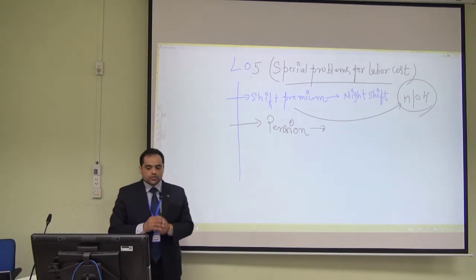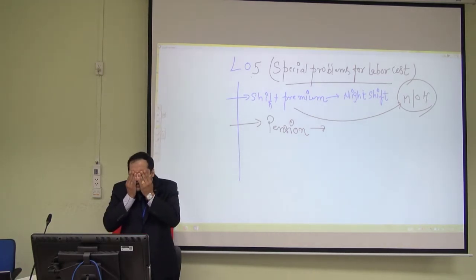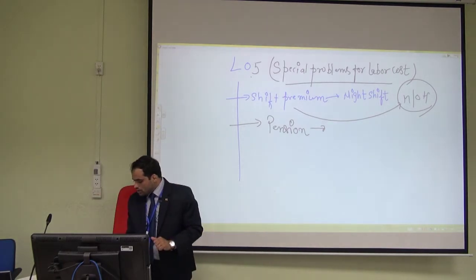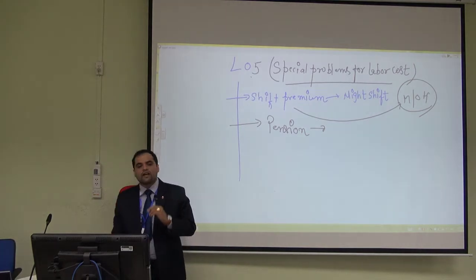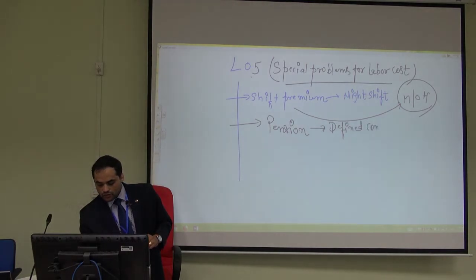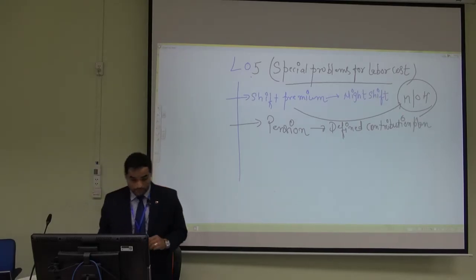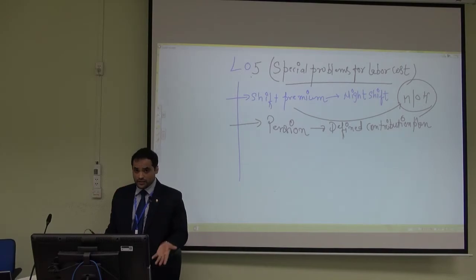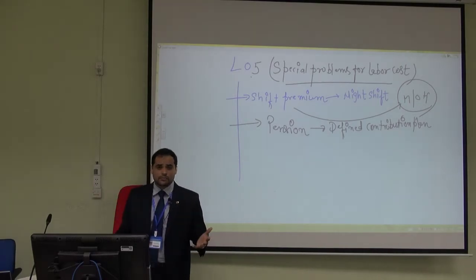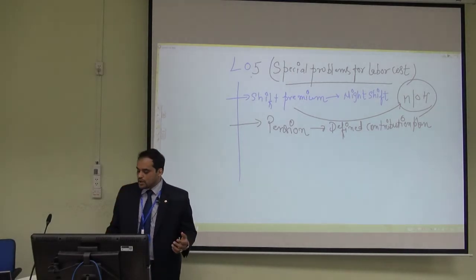Another name for pension is the defined contribution plan. A defined contribution plan means the company contributes to the worker's pension over the period, but that contribution depends upon the company performance and the stock price.